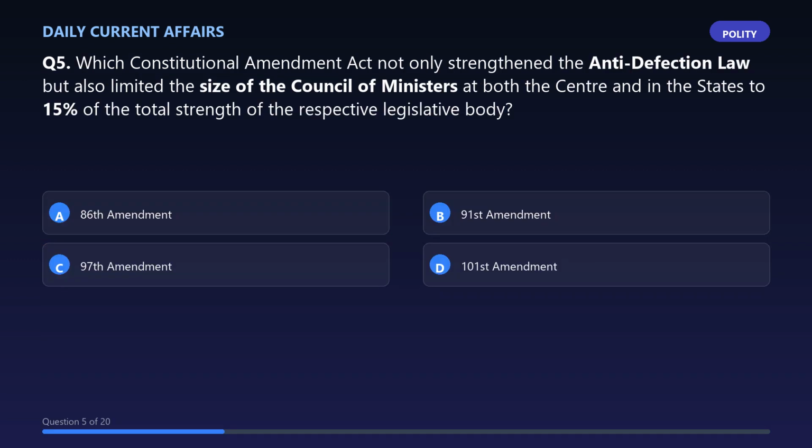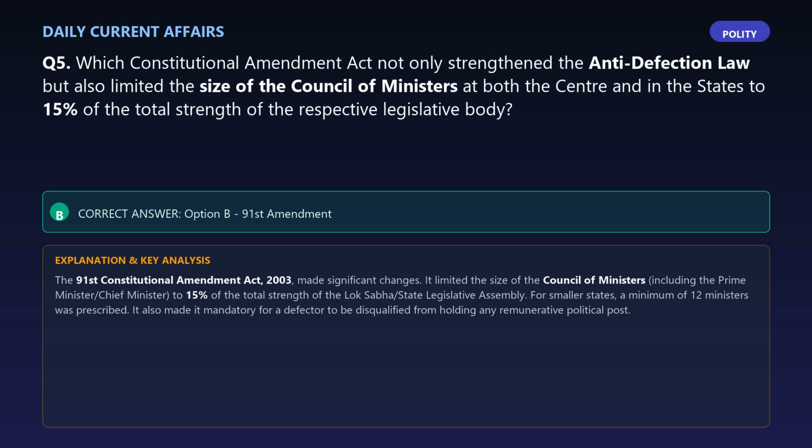Question 5. Which Constitutional Amendment Act not only strengthened the anti-defection law but also limited the size of the Council of Ministers at both the centre and in the states to 15% of the total strength of the respective legislative body? The correct answer is option B, 91st Amendment.